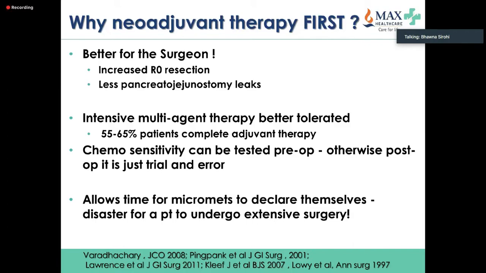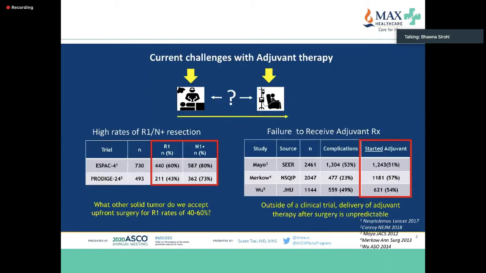Also, as you will see in most of the trials and in real life as well, about 50% of patients do not even get to adjuvant therapy. And of those who get to it, very few complete all of the adjuvant therapy. But I think the most important thing is that you can test chemosensitivity preoperatively in these patients. Also, I'll talk about the micrometastasis story.